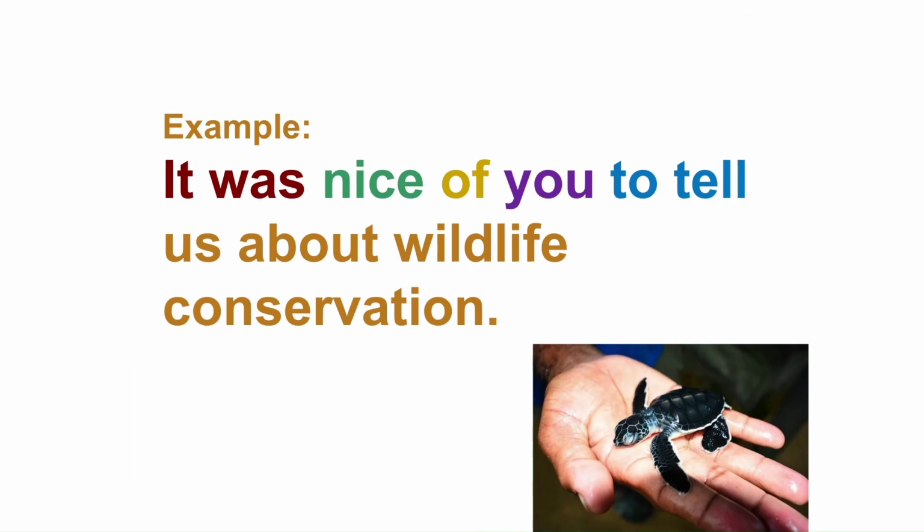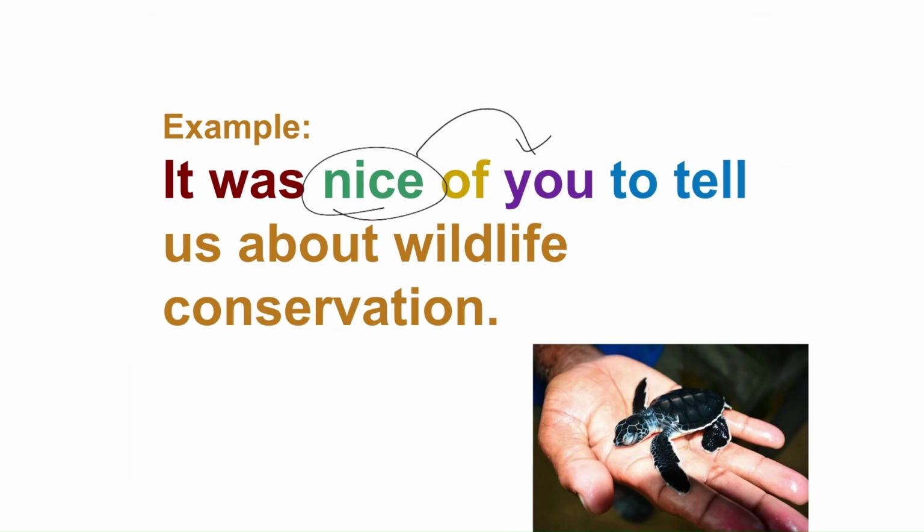Another example: it was nice of you to tell us about wildlife conservation. And here, nice is used to describe you. In here, you is a nice person. So don't mix it up.